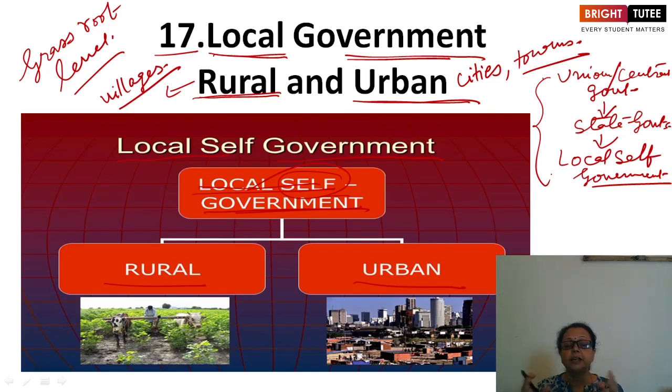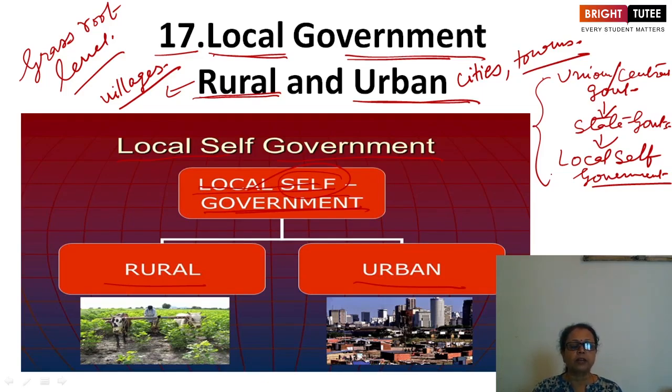They cannot take any decision beyond the territorial area. Every village has its territorial boundary fixed. Beyond that, they cannot take decisions. So these are the local governments.